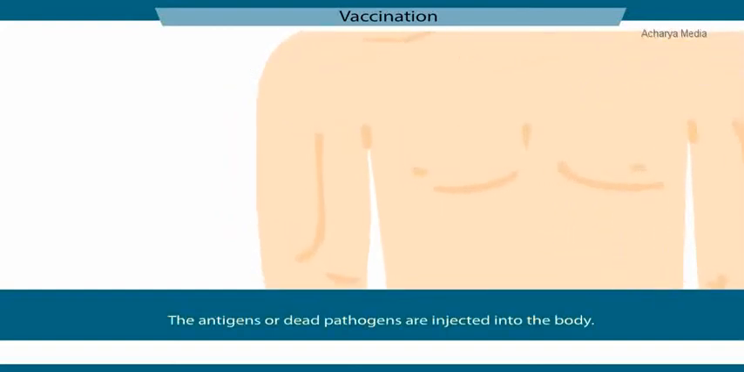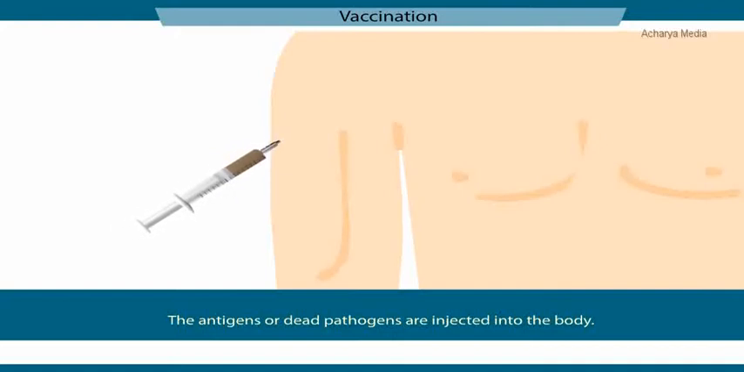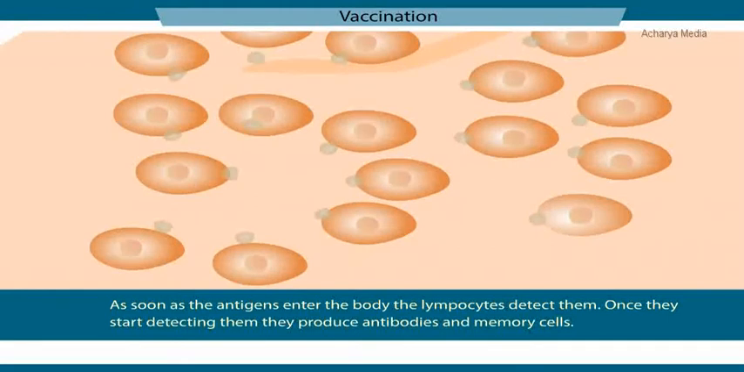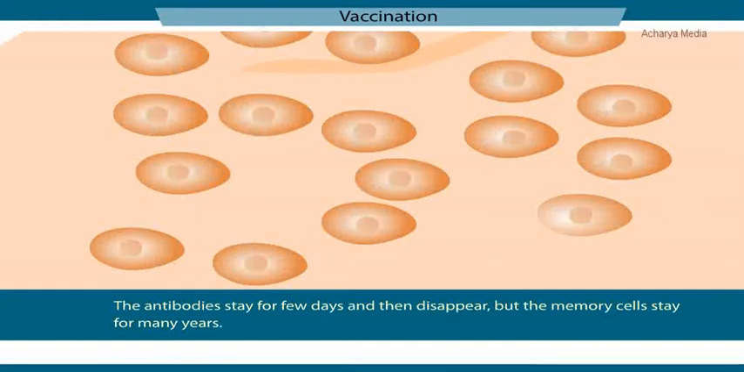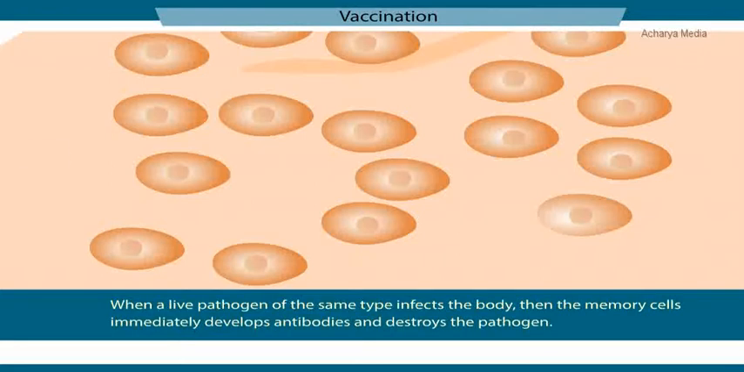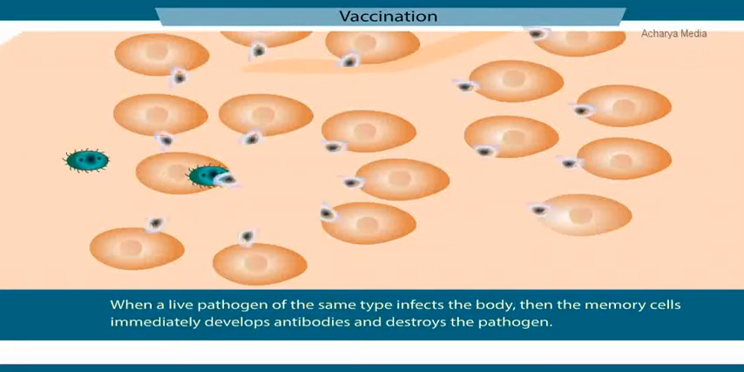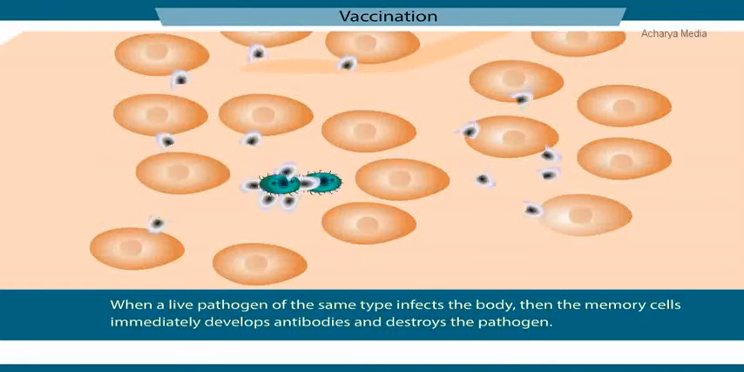The antigens of dead pathogens are injected into the body. As soon as the antigens enter the body, the lymphocytes detect them. Once they start detecting them, they produce antibodies and memory cells. The antibodies stay for a few days and then disappear, but the memory cells stay for many years. When a live pathogen of the same type infects the body, then the memory cells immediately develop antibodies and destroy the pathogen.